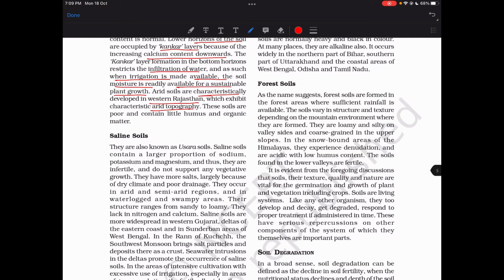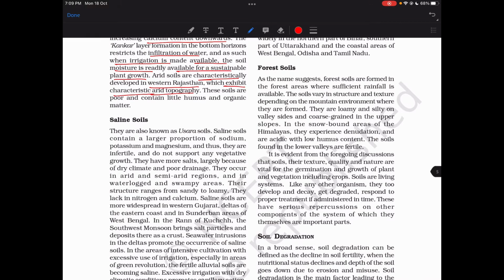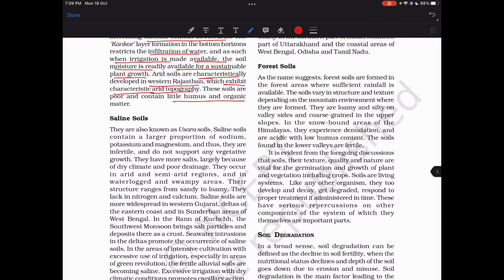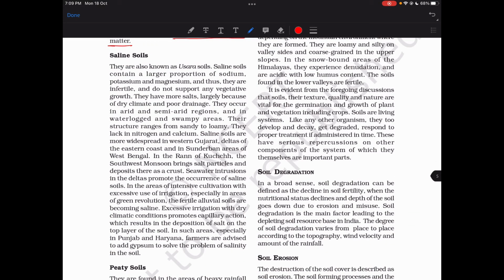Yeah, so particular topography it is there. Yes, arid topography. These soils are poor and contain little humus and organic matter, obviously. Saline soils, Usara soils. Saline soils contain a large proportion of sodium, potassium, magnesium, and thus they are infertile, obviously, and do not support any vegetative growth. They have more salts, largely because of dry climate and poor drainage.